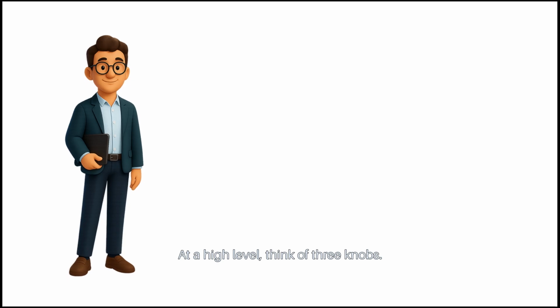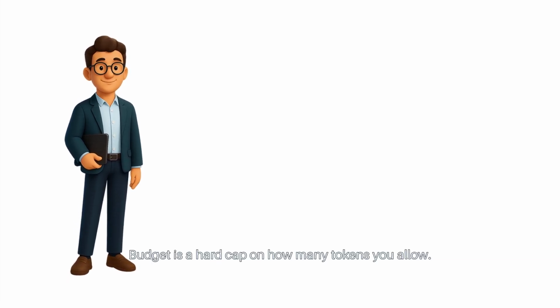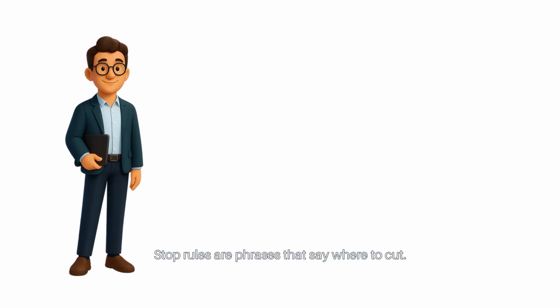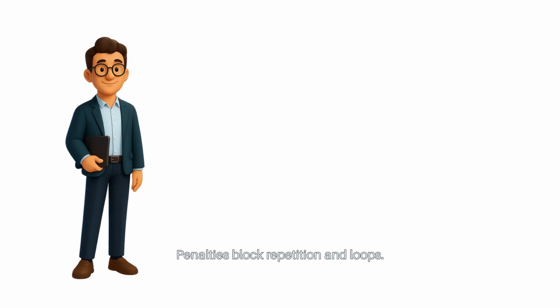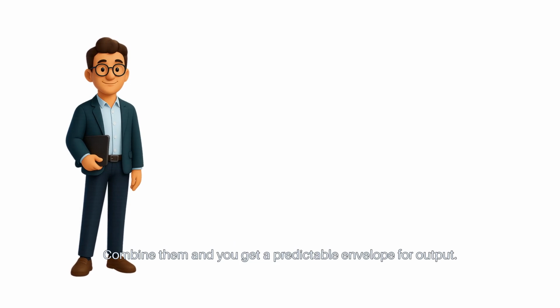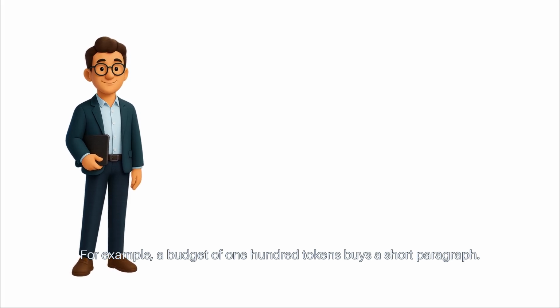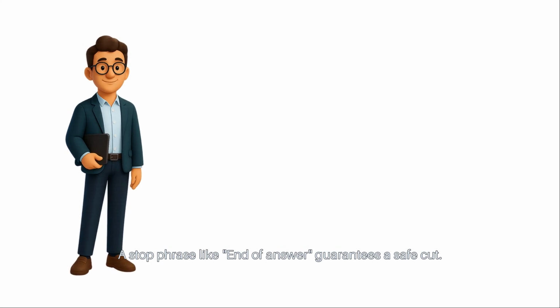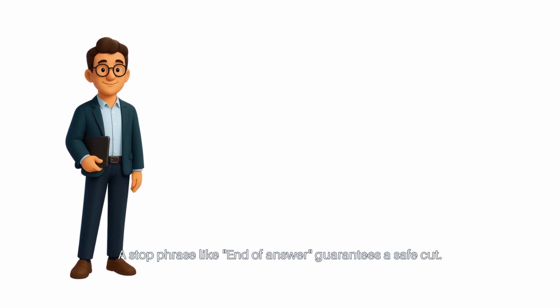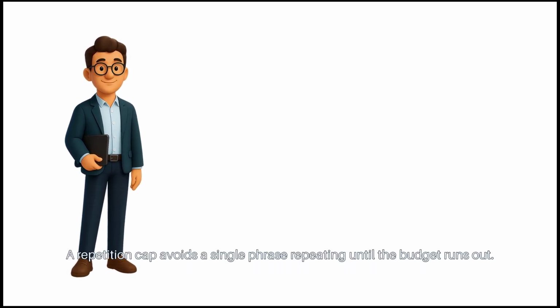At a high level, think of 3 knobs. Budget is a hard cap on how many tokens you allow. Stop rules are phrases that say where to cut. Penalties block repetition and loops. Combine them and you get a predictable envelope for output. For example, a budget of 100 tokens buys a short paragraph. A stop phrase, like end of answer, guarantees a safe cut. A repetition cap avoids a single phrase repeating until the budget runs out.